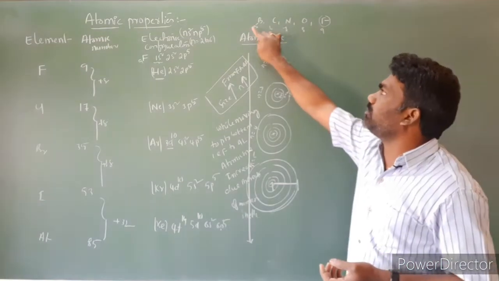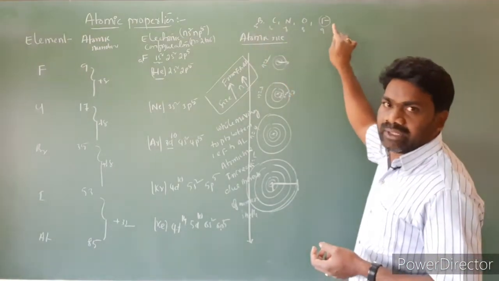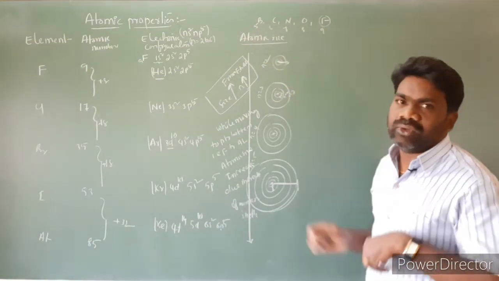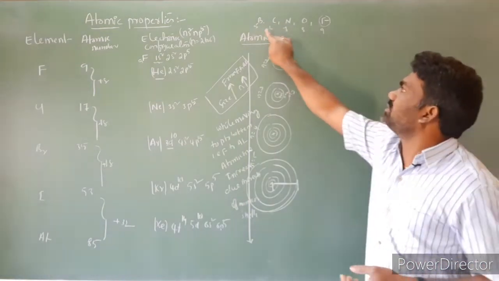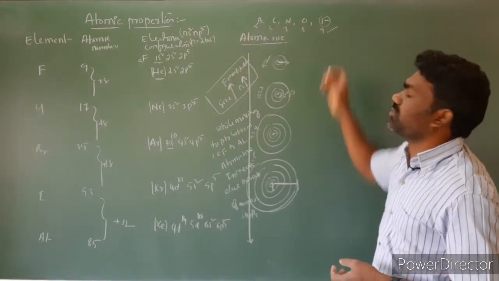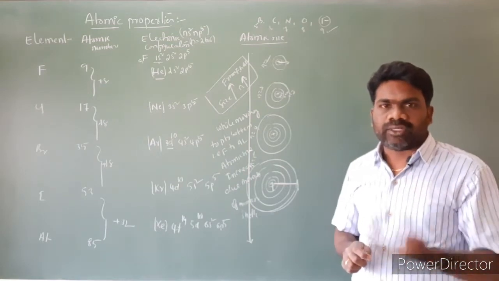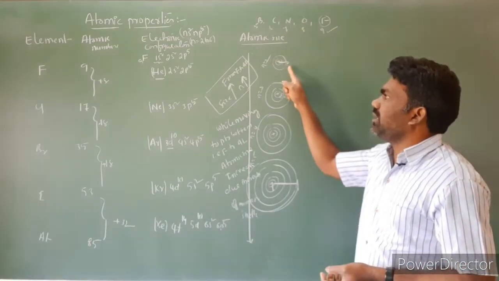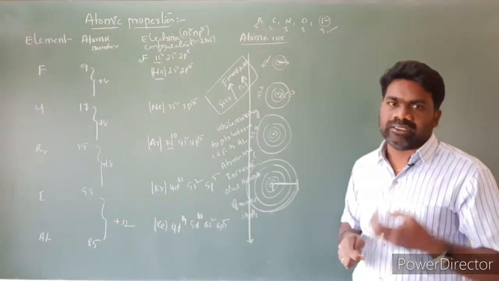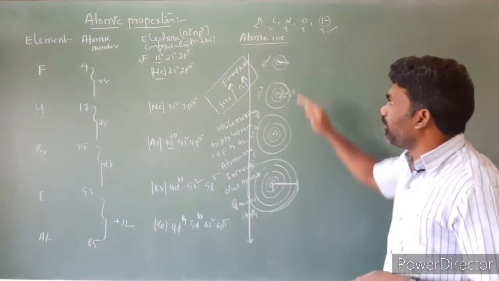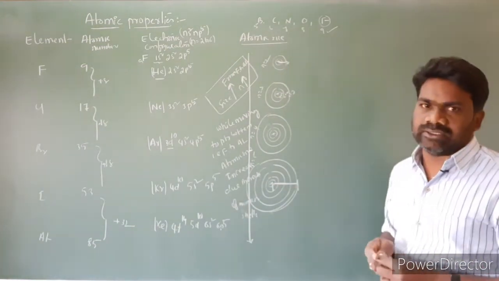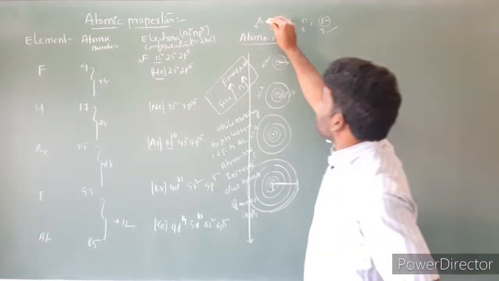While moving from left to right in a period in the periodic table, the effective nuclear charge here is 5, 6, 7, 8, 9. The effective nuclear charge is going to increase. That is one reason. Because of the increasing effective nuclear charge, the size of the halogens in their respective periods is less. This is the one reason. And one more point is that the number of shells is constant.